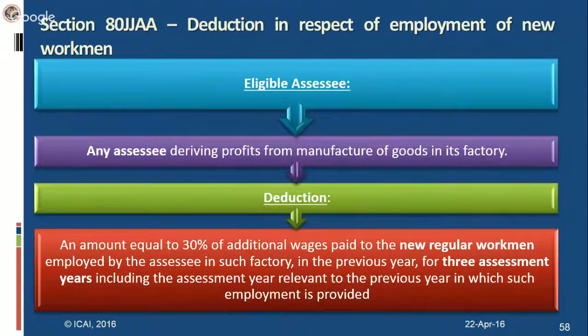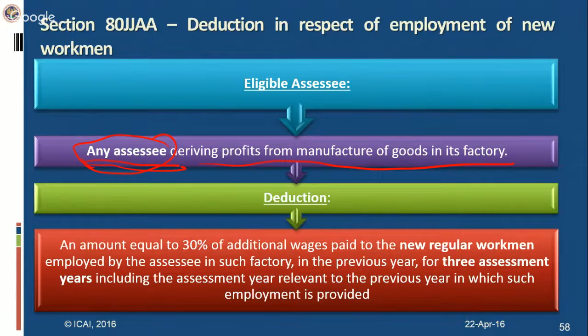80JJAA. 80JJAA is a deduction in respect of employment of new workmen. Who's the eligible assessee? Any assessee deriving profits from the manufacture of goods in its factory. Earlier, only company assessees used to enjoy the benefit. This year, the Finance Act 2015 has made an amendment in this section whereby any assessee deriving profit from the manufacture of goods in its factory will be eligible for claiming deduction under Section 80JJAA.